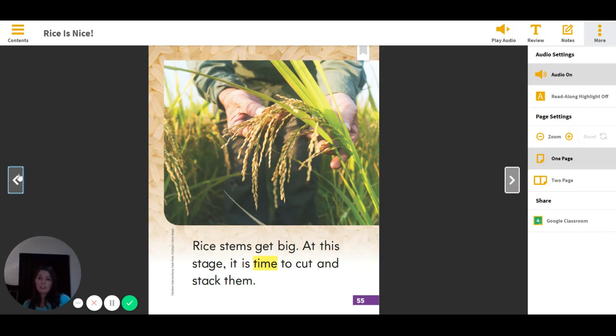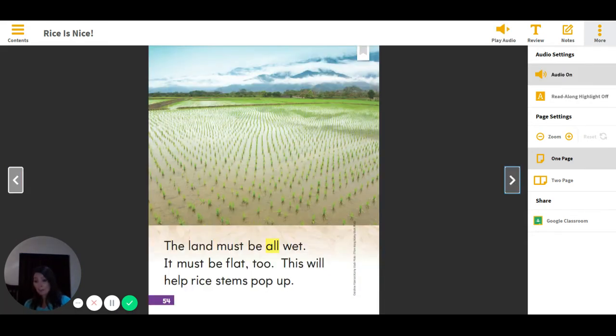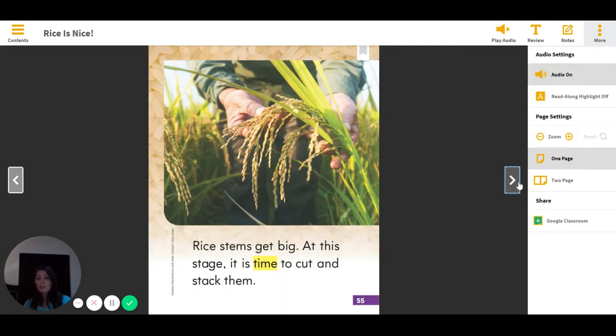First, we learned that in order to grow rice, you need to spill the seeds or spread the seeds. Then we saw that you have to have a flat piece of land and it has to be wet. And now we're finding out that when the stems get tall, you have to cut them. I wonder how they will cut those stems. What do you think? How will they cut the stems? Let's take a look at the next page. I hope it helps us out.